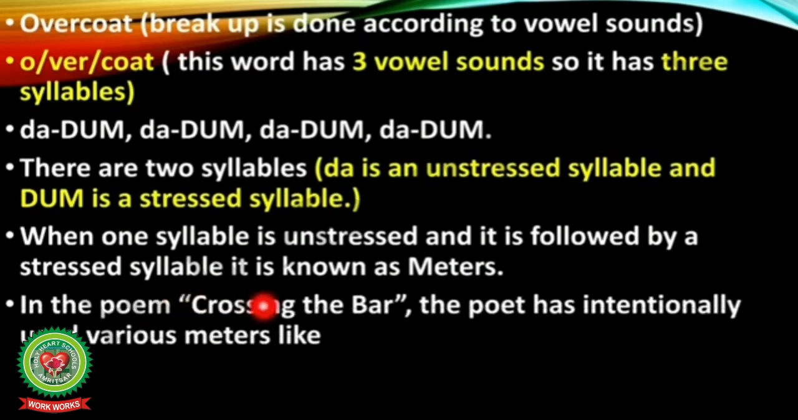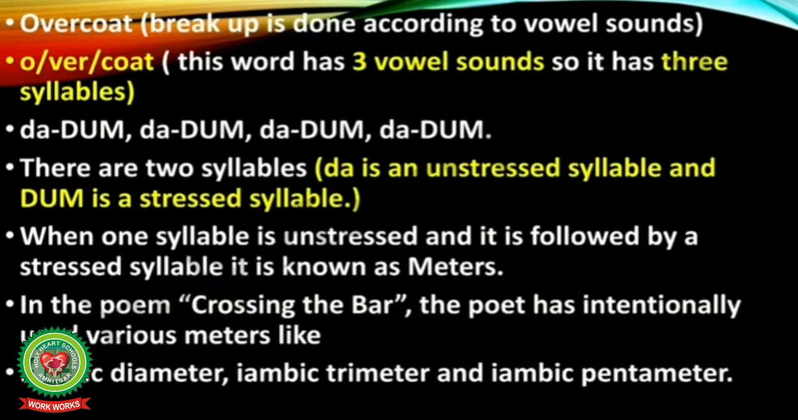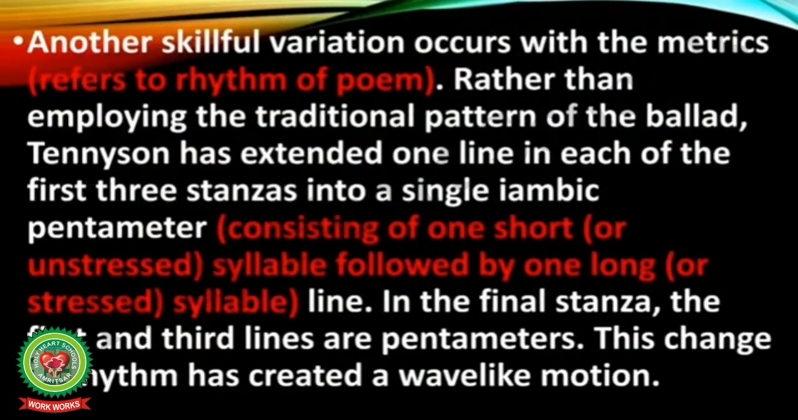In the poem Crossing the Bar, the poet has intentionally used various meters like iambic dimeter, iambic trimeter and iambic pentameter. Now see. Another skillful variation occurs with the metrics, that is, the rhythm of the poem. Rather than employing the traditional pattern of the ballad, Tennyson has extended one line in each of the first 3 stanzas into a single iambic pentameter.